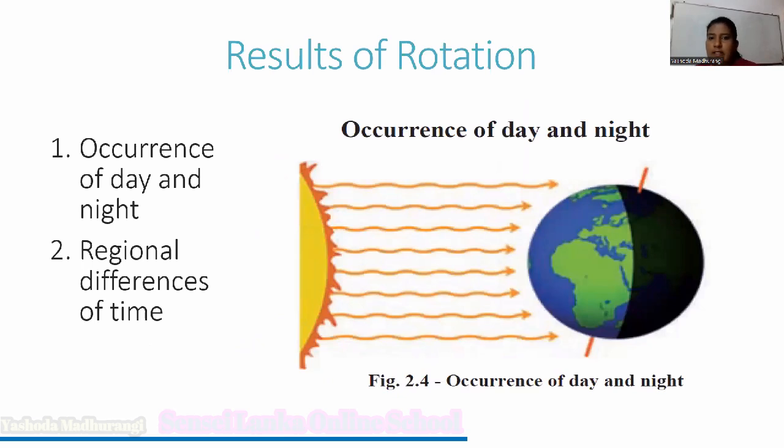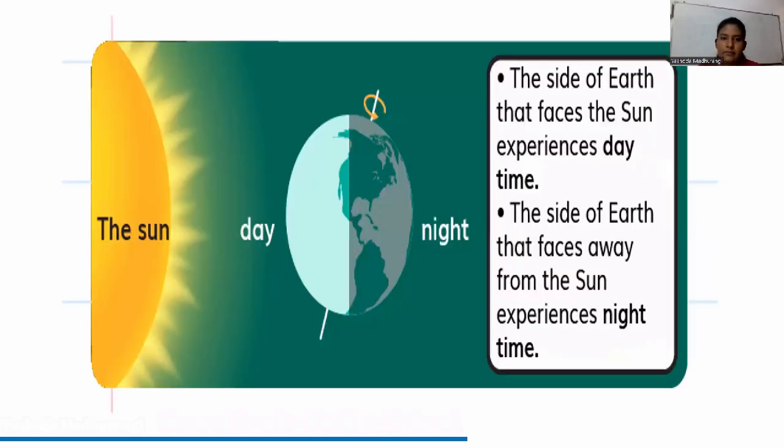What are the results of rotation? There are two major results of this process of rotation. First one, occurrence of day and night. Second one, regional differences of time. These are the two basic results of rotation.